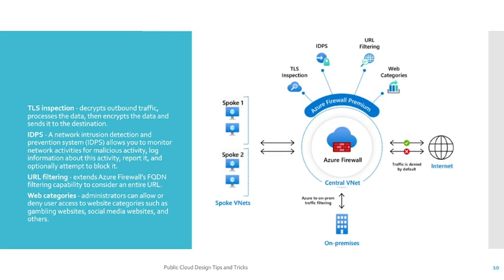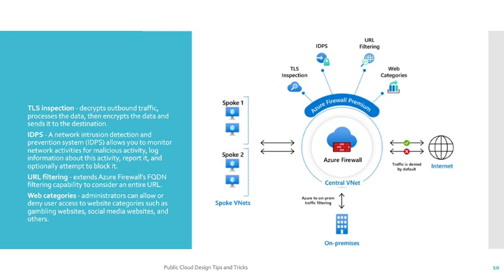Now let's talk about the Azure Firewall Premium version. There are two versions you will find: a normal Azure Firewall and Azure Firewall Premium. When you are using Azure Firewall Premium, you will find four types of features. One is TLS inspection. With TLS inspection, it decrypts your outbound traffic, processes the data, then encrypts the data and sends it to your destination. That is one of the features available with Azure Firewall Premium.